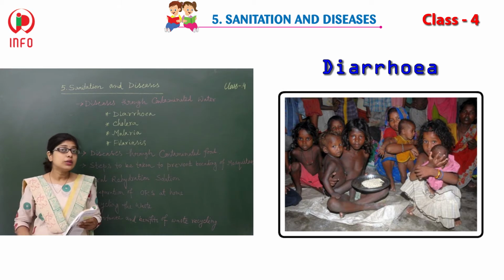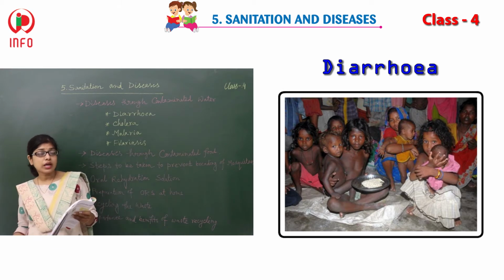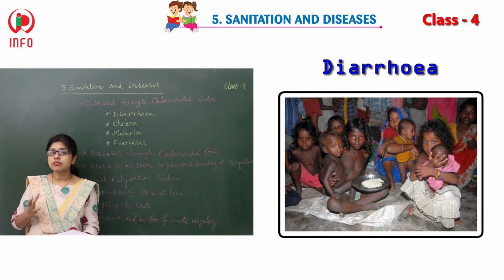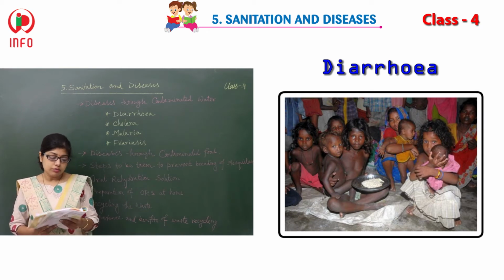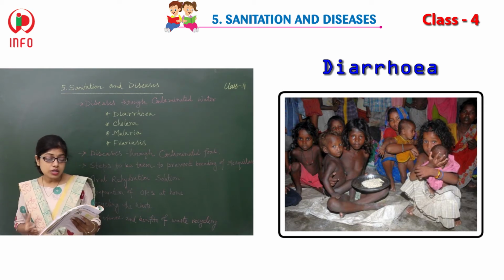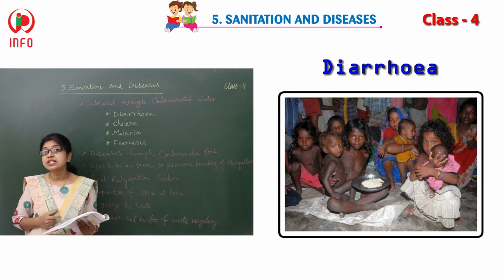So what can you do for this, and what are the symptoms of the diarrhea? How can you understand that the diarrhea is there? That includes severe dizziness. So at that time you would feel the dizziness, loss of consciousness, dehydration and pale skin.